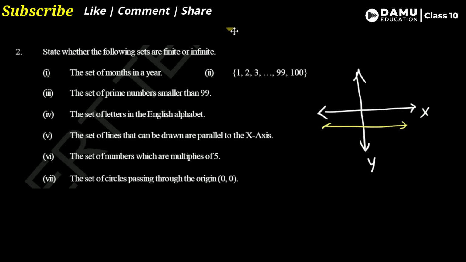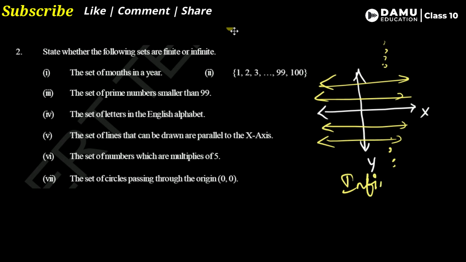How many lines can you draw parallel to the x-axis? Infinite. So it is an infinite set, meaning uncountable lines you can draw.